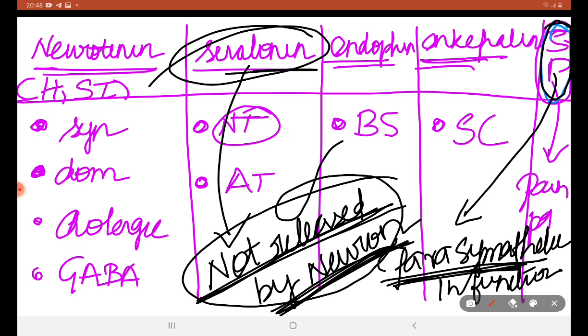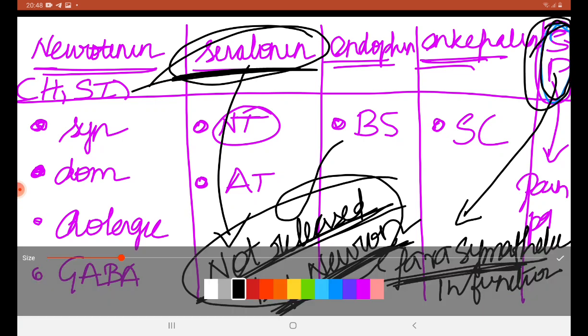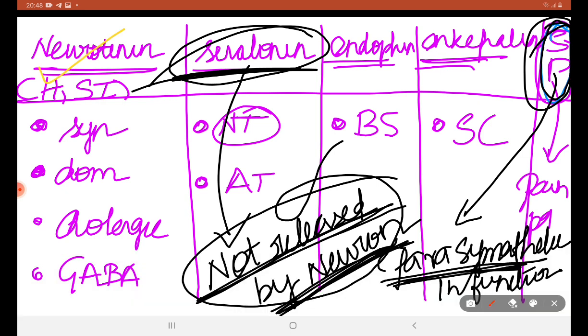It is also sympathetic, but it is not released by neuron. Substance P has parasympathetic function. In other cases, neurotensin, endorphin, enkephalin, all are sympathetic in function. Serotonin is not released by neuron, and substance P is parasympathetic in function.